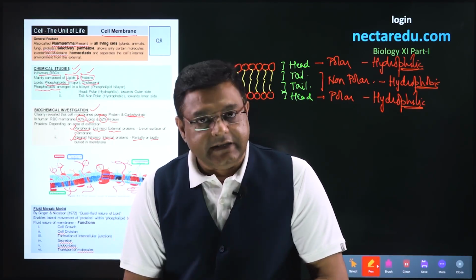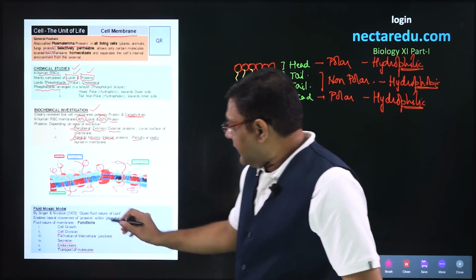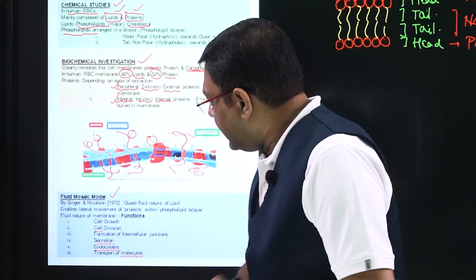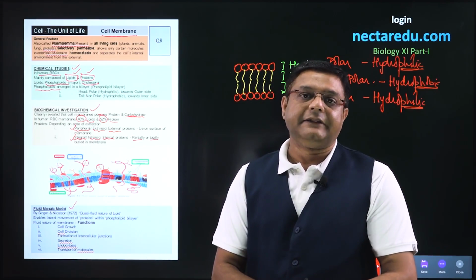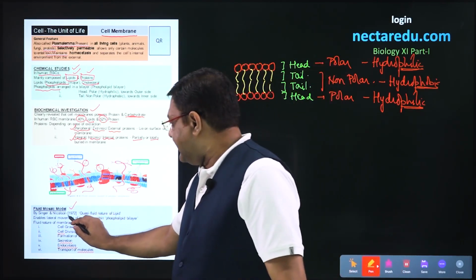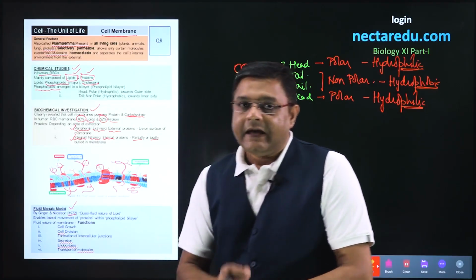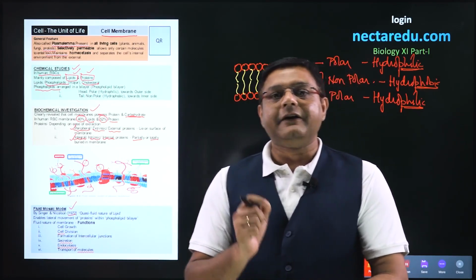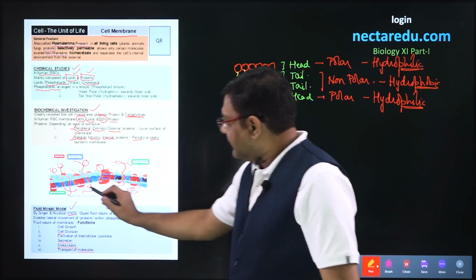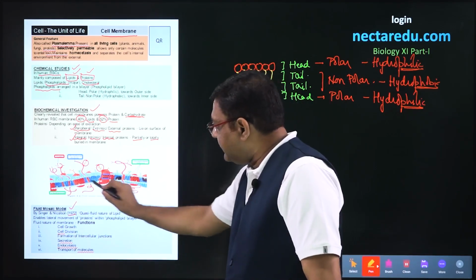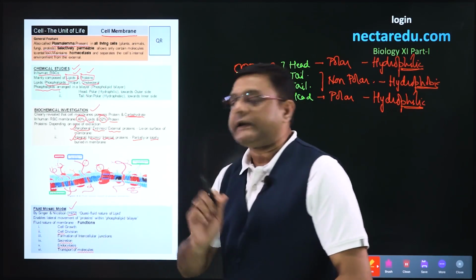Now, after these studies were done, there is the most famous model known by the name of the fluid mosaic model. It was given by Singer and Nicolson, and the year was 1972. As per this model, lipids have a quasi-fluid nature. Quasi-fluid nature means that in this lipid, the proteins can move.